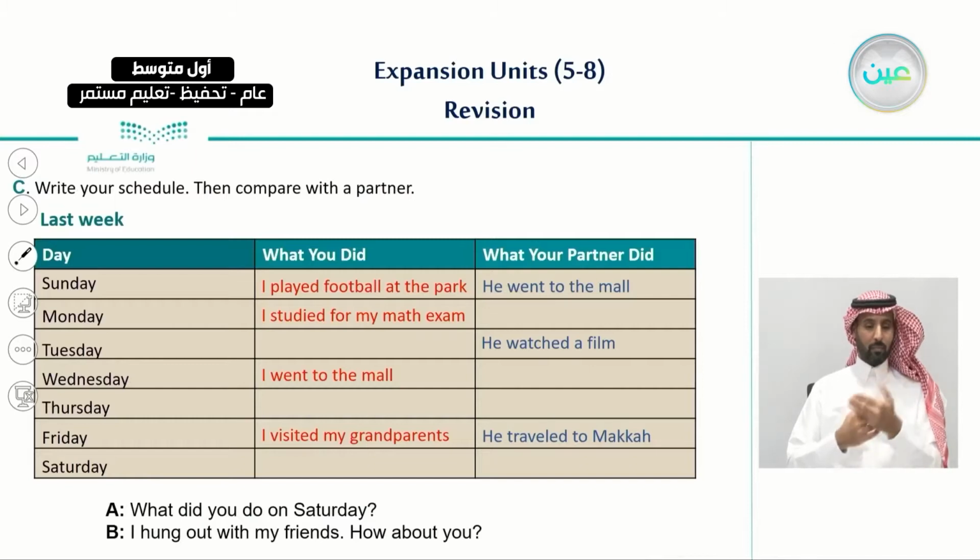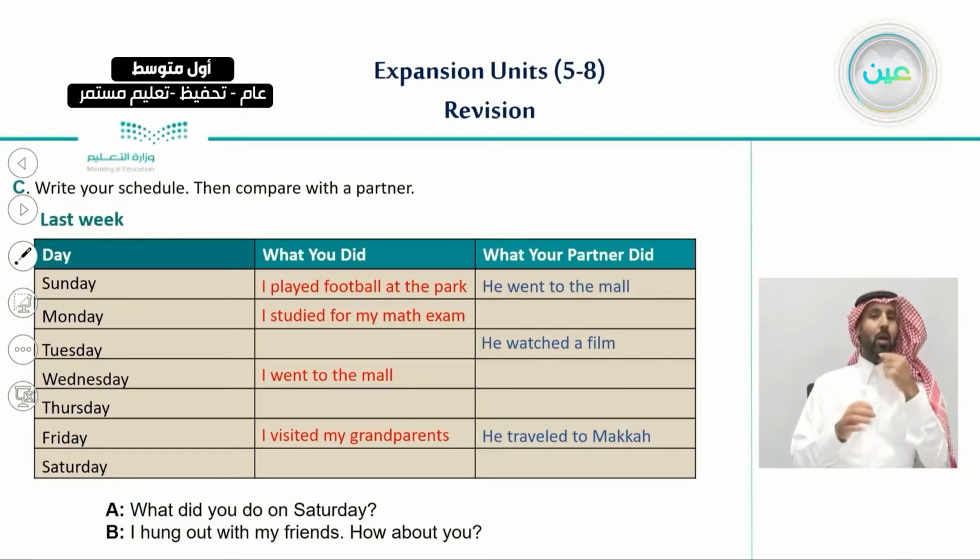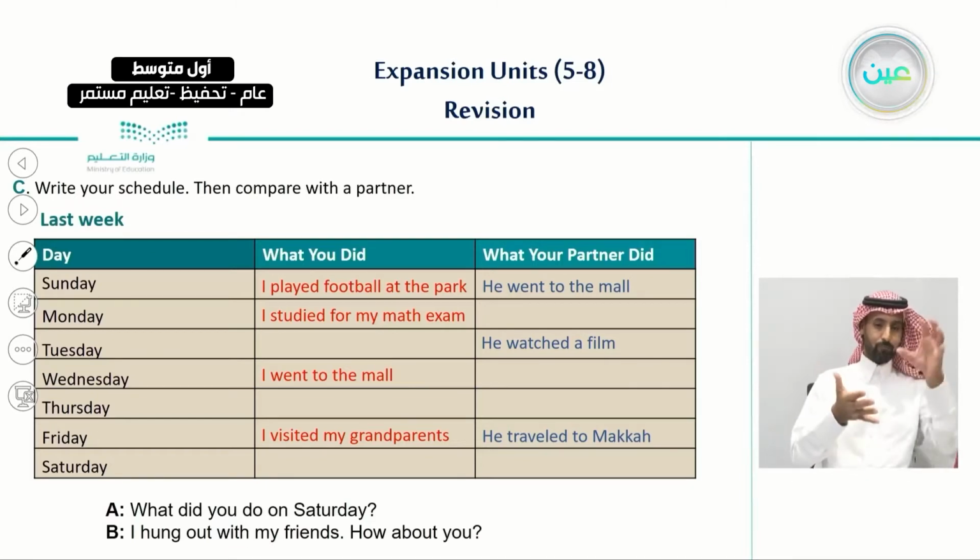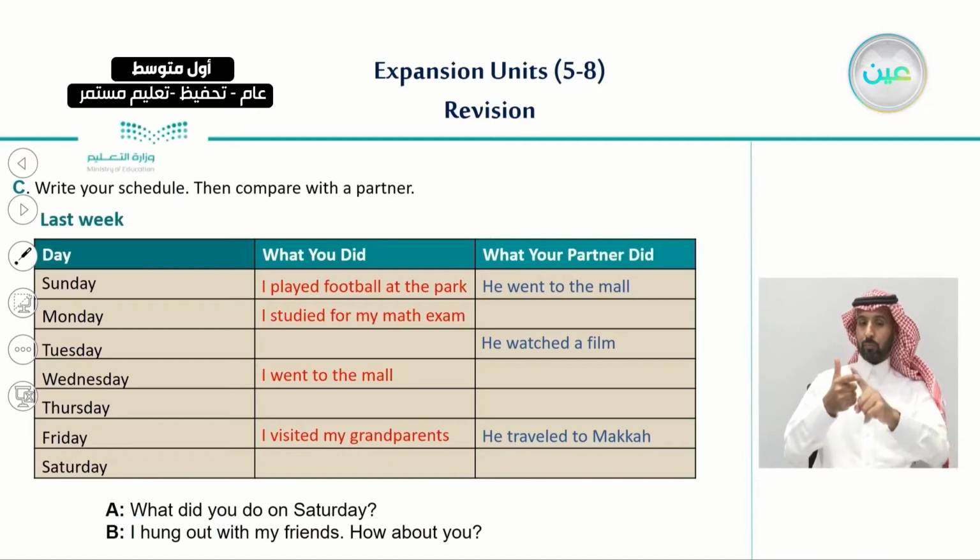Not only this, but we had a very interesting exercise where I asked you to write a schedule about the things that you did last week. I said that here you have a table divided into 3 parts. The first part is about the days, and the second part is a question: what did you do on that day?